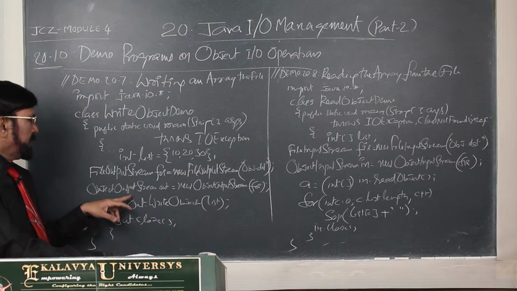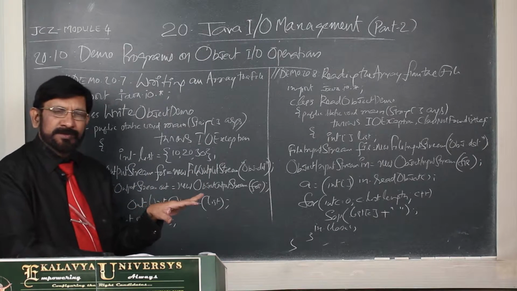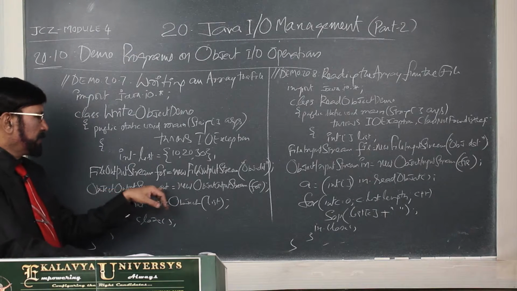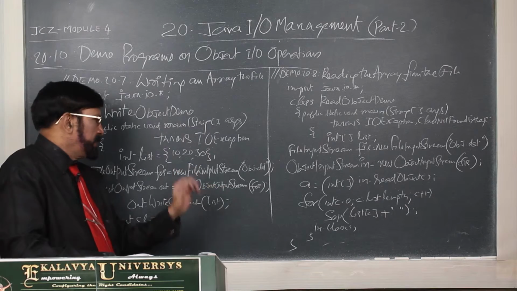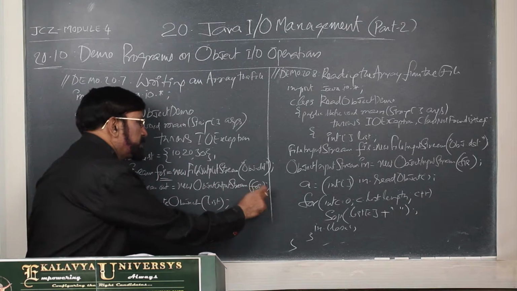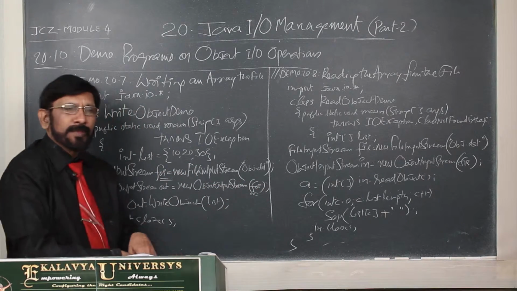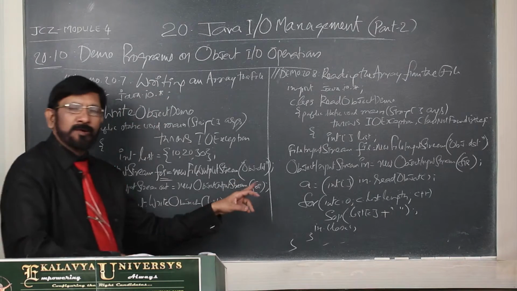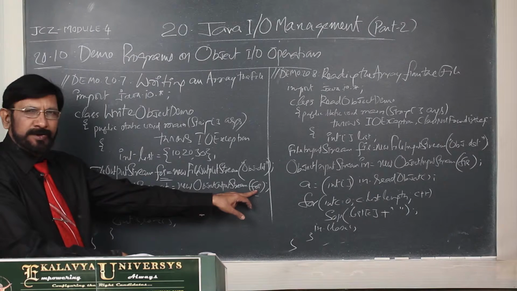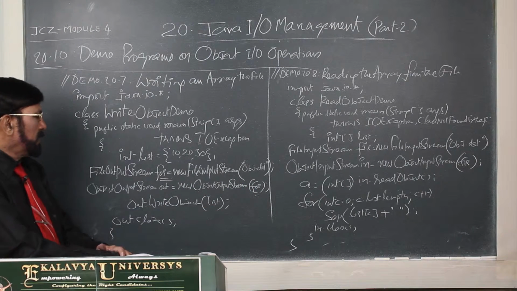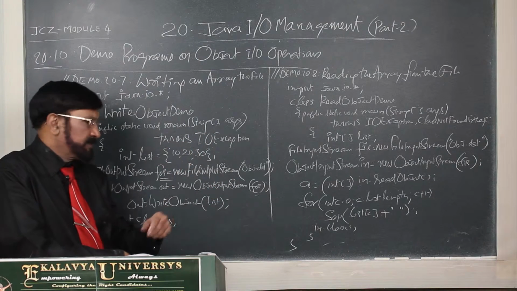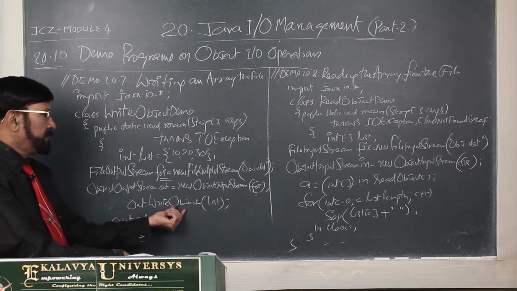Then thereafter ObjectOutputStream out = new ObjectOutputStream, and this fos we have to give here. It always takes an output stream object, that point you always remember. And thereafter the corresponding method for writing objects is writeObject.